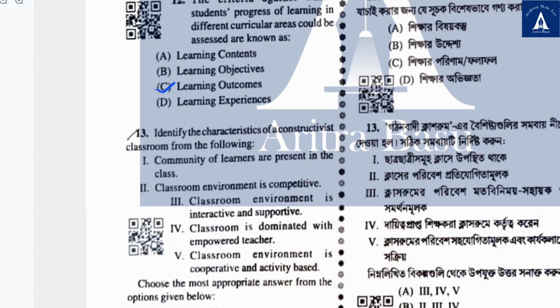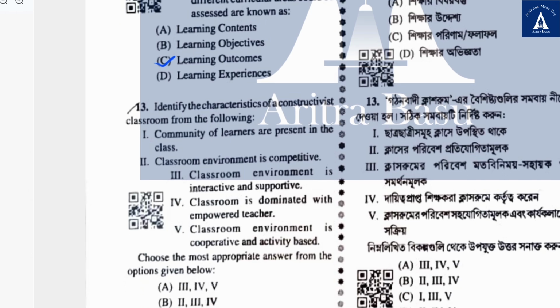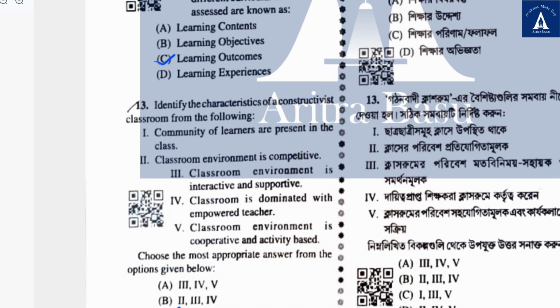13. Identify the characteristics of a constructive classroom from the following. Community of learners are present in the class. Classroom environment is competitive. Classroom environment is interactive and supportive. Classroom is dominated with an empowered teacher. Classroom environment is cooperative and activity based. And of course the correct answer is 1, 3 and 5.